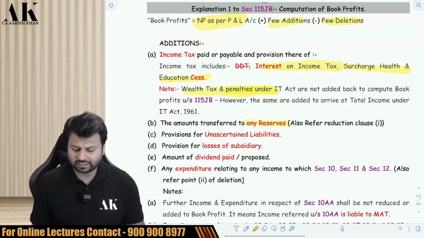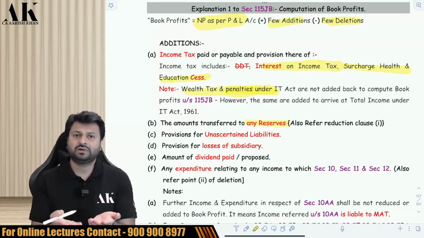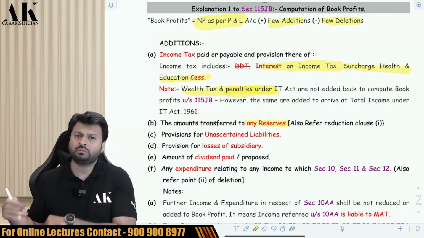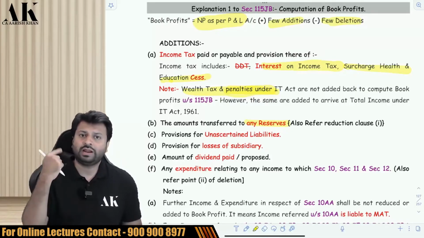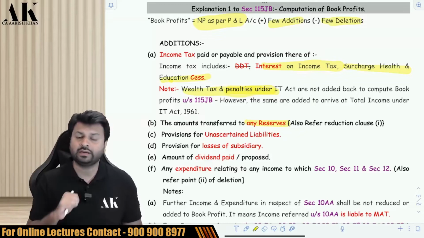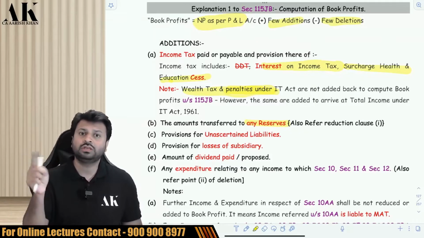Now the next one is transfer to any reserve. If you remove any profit from reserve and debit to PNL and transfer that amount to reserve, you have to add it back in MAT. In normal provision also you have to add back, except one point, which is 3618, because in 3618 transfer to special reserve is a special deduction which is allowed to certain assessees.